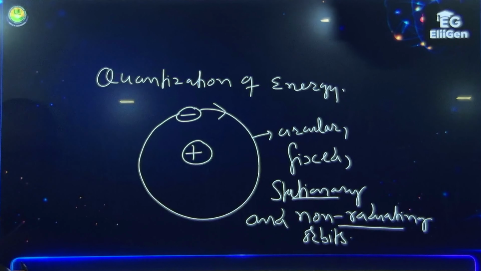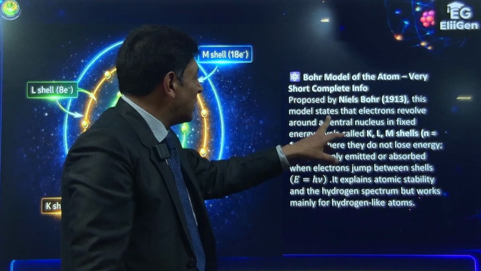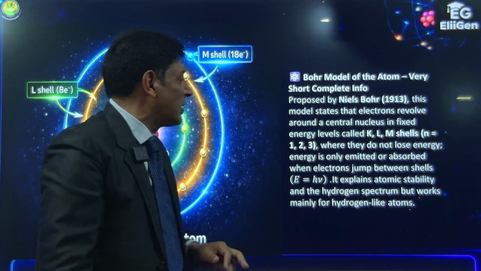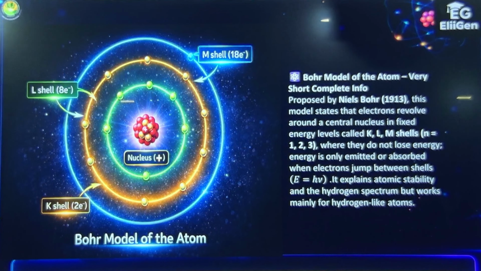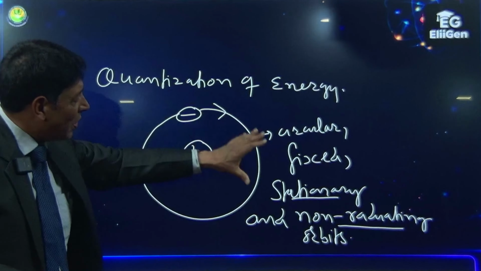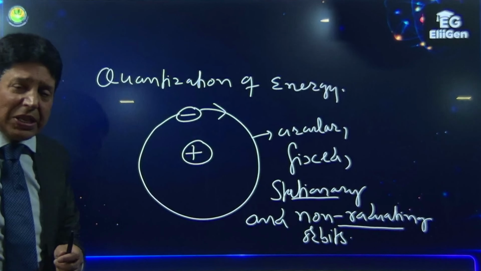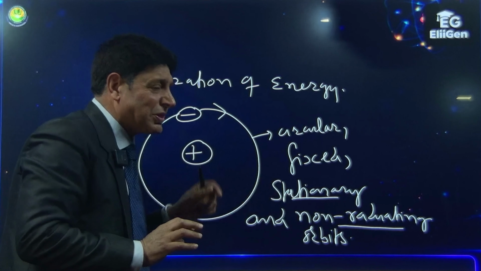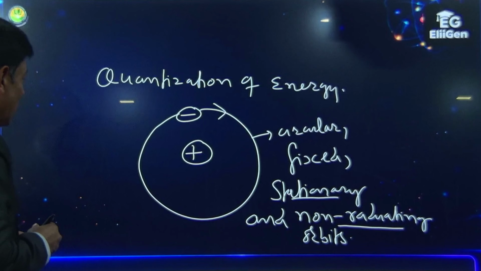Let's explain this. Bohr proposed that an electron revolves around the central nucleus in a fixed energy level, and does not lose or gain energy. I have said that as long as the electron revolves around the nucleus in a particular orbit, its energy remains constant. Why is it so? Let me explain it.